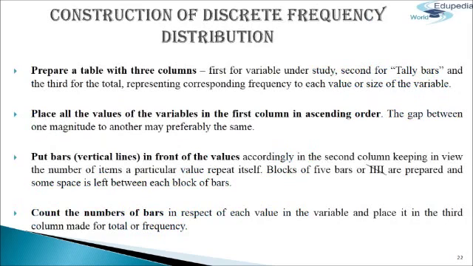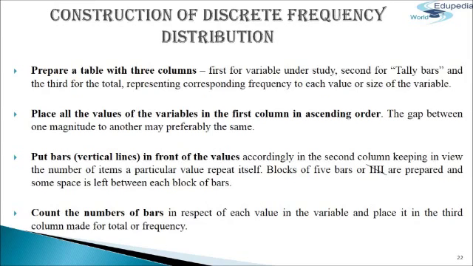Next, we come to construction of a discrete frequency distribution. First, prepare a table with 3 columns, first for the variable under study, second for tally bars, and third for the total, representing the corresponding frequency of each value or size of the variable. Next step, place all the values of the variable in the first column in ascending order, beginning with the lowest and going to the highest. The gap between one magnitude and another may preferably be the same.